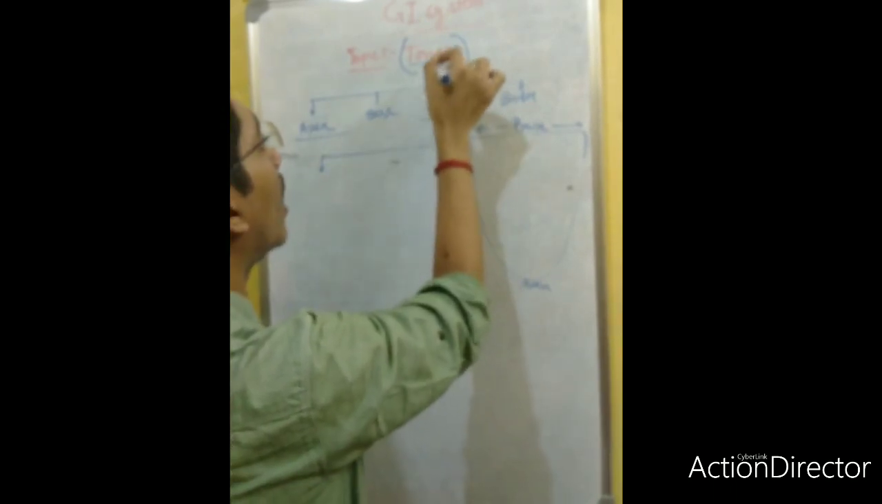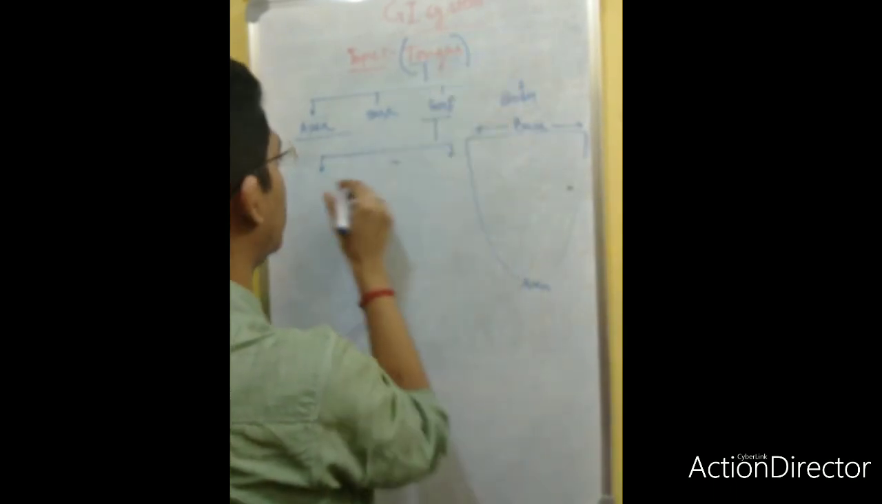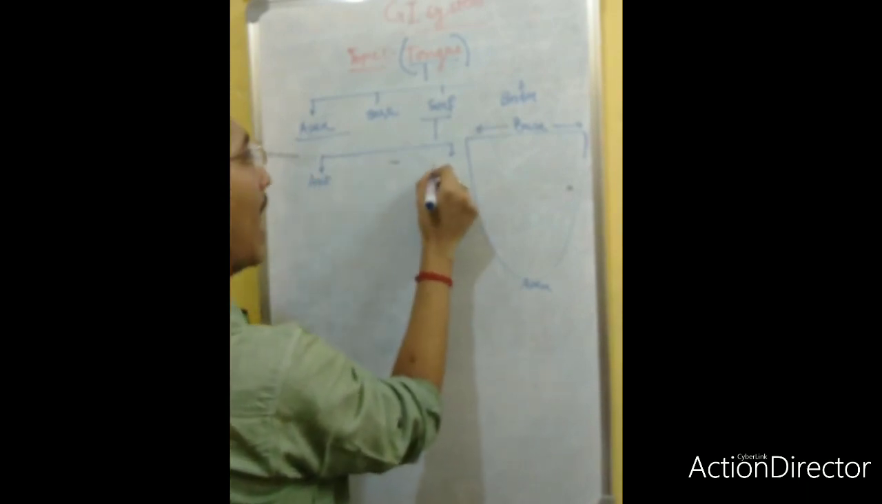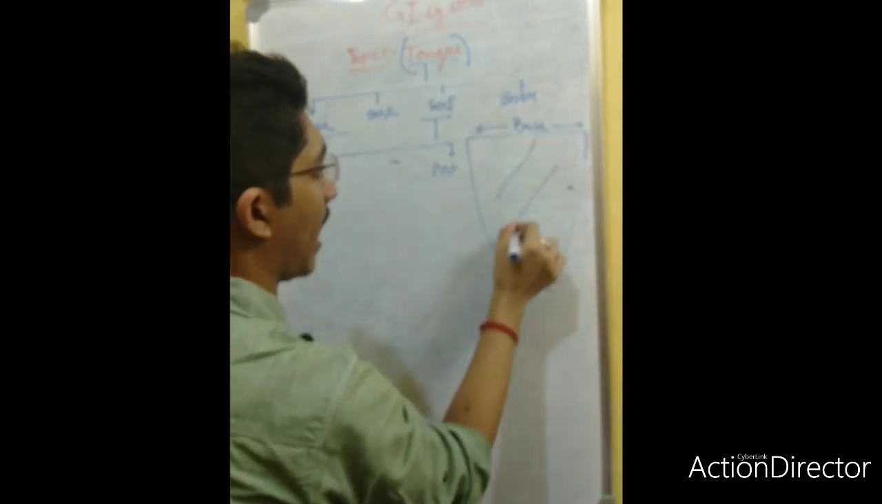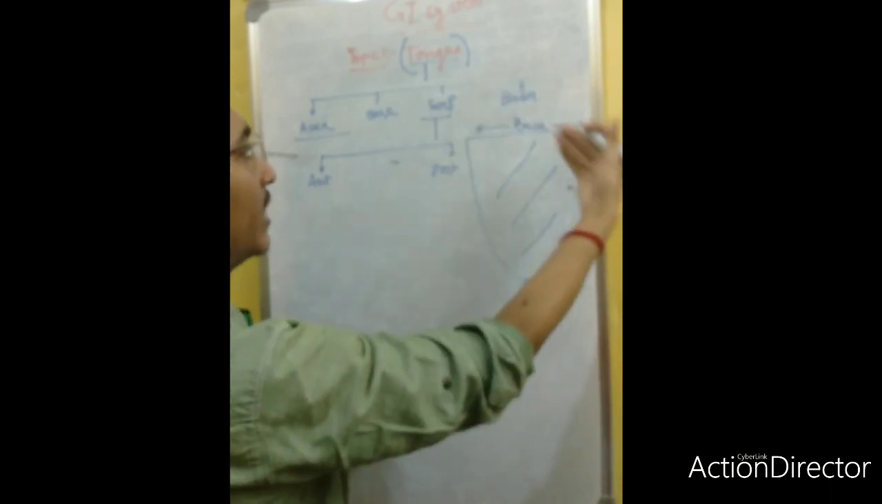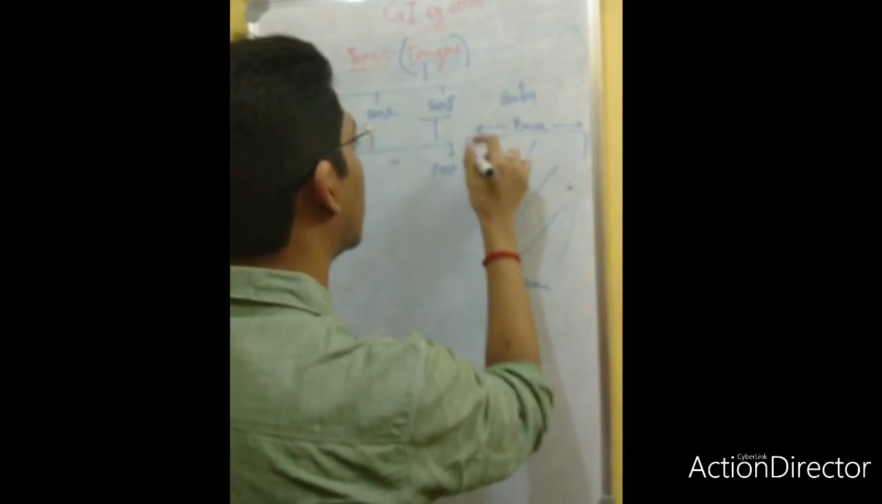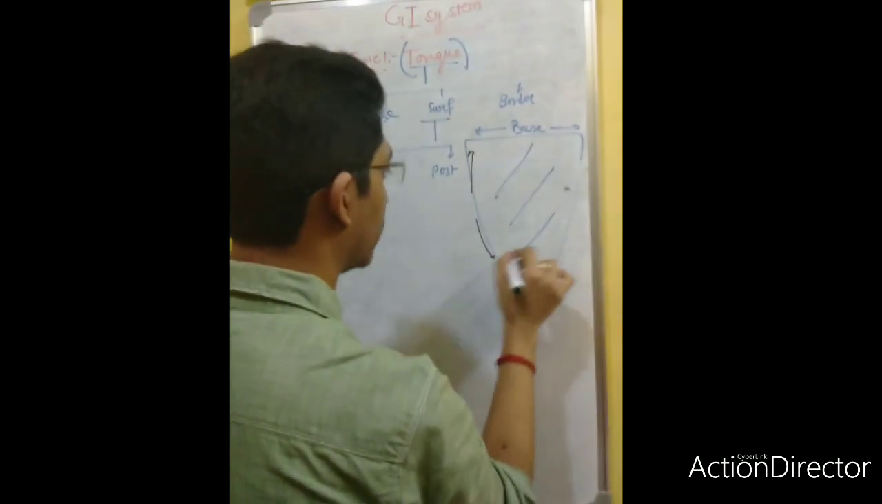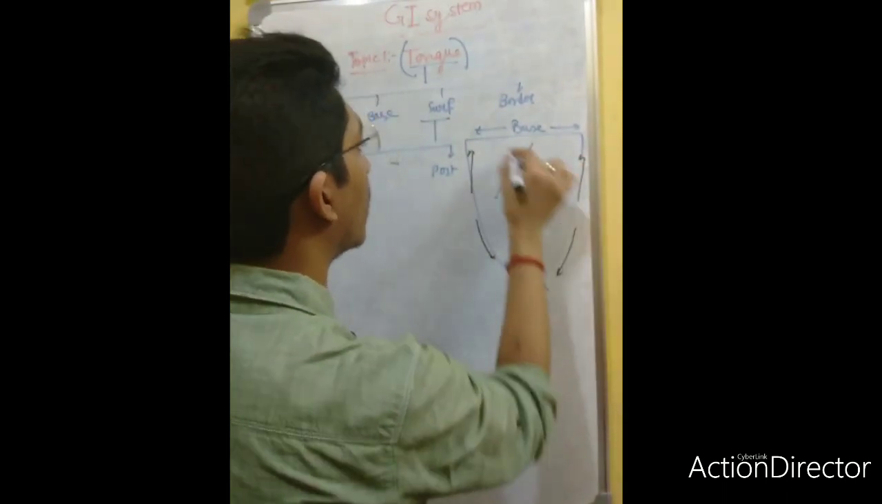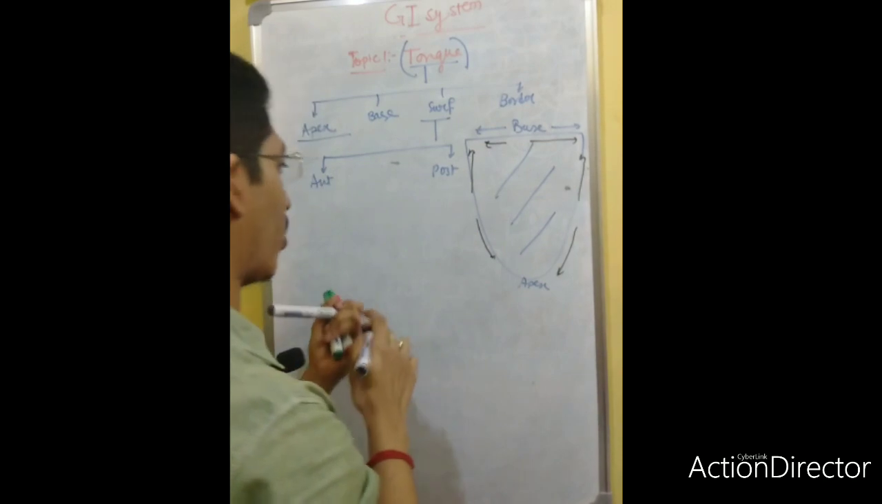Now the surfaces of the tongue. This tongue will have this anterior surface and this posterior surface. Anterior surface and posterior surface. What are the borders? Now this is the lateral border, and suppose this is another border.